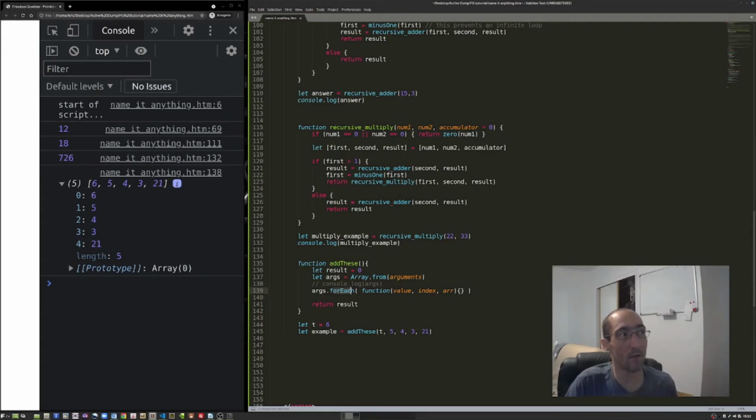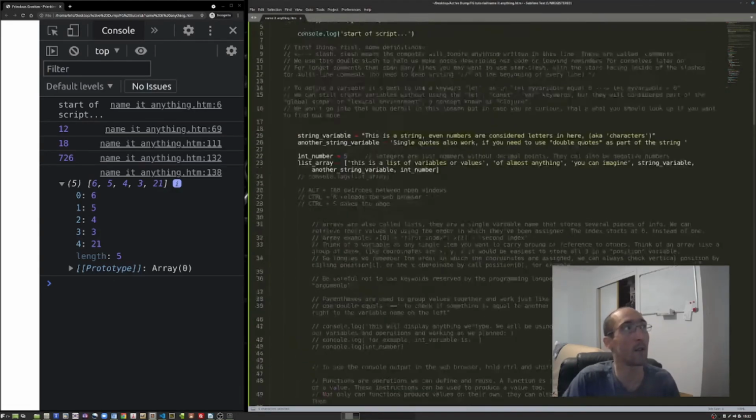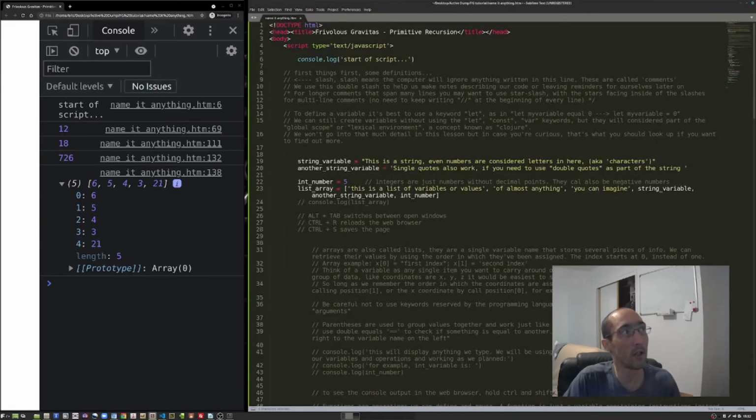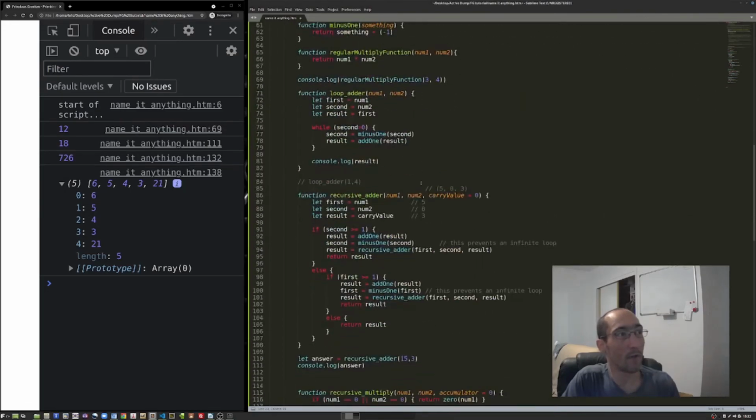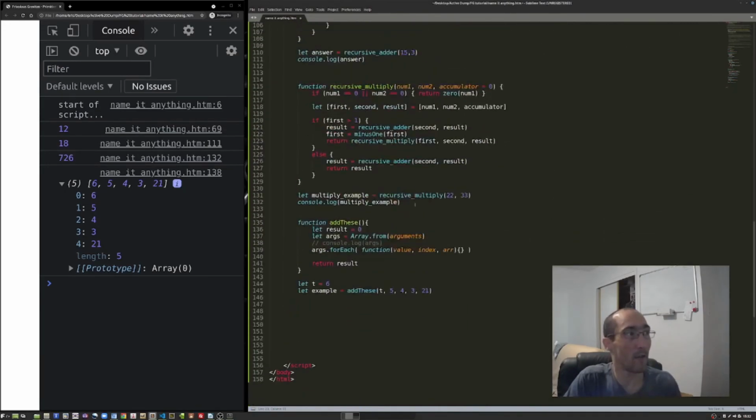So every time you use this forEach, you can use it on any type of list. I can use it on this list up here too if I wanted. And I could tell it to just console log out each one of these items. That would be a value. The index would be 0, 1, 2, and so on. And the array would just be the name of the array. So every time you call the forEach function, it's going to give you the value of the current iteration, an index for the whole thing, and the array.